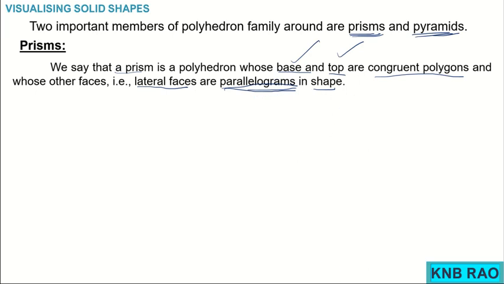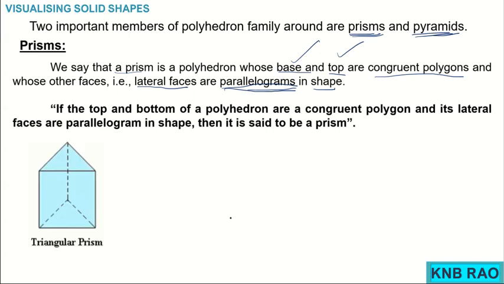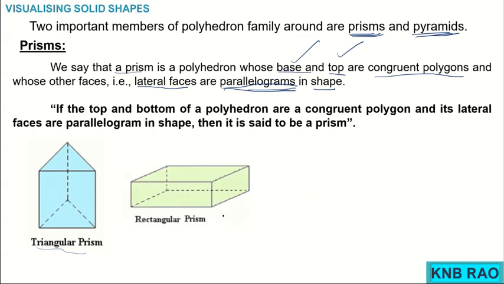Okay. Now, this is the definition. You can note down the definition. If the top and bottom of a polyhedron are congruent polygons and its lateral faces are parallelograms in shape, then it is called a prism. Example for prism, this is a prism. It is called a triangular base prism because its base and top are both in triangle shape. Normally, either a prism or a pyramid is named after the bottoms, named after the bases. Another, this is a rectangular based prism. A rectangular based prism can be a cuboid also.